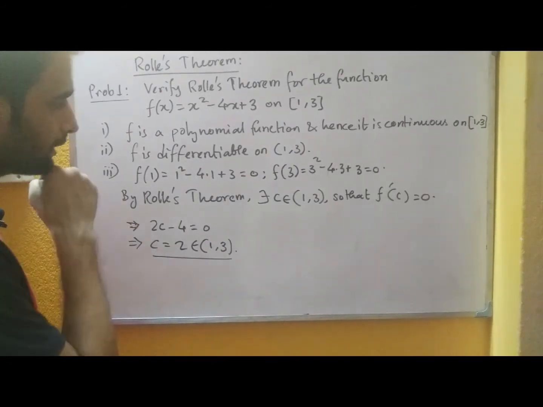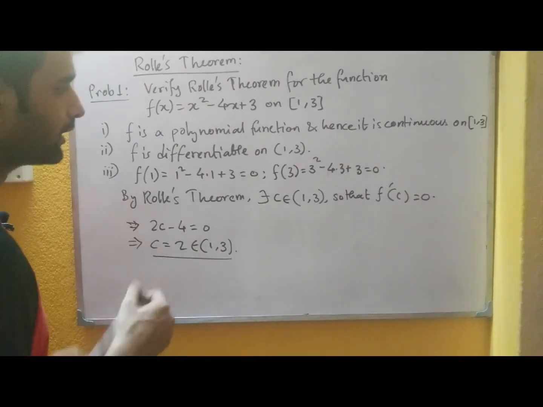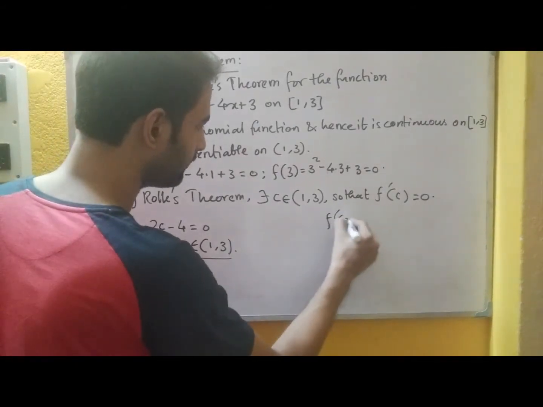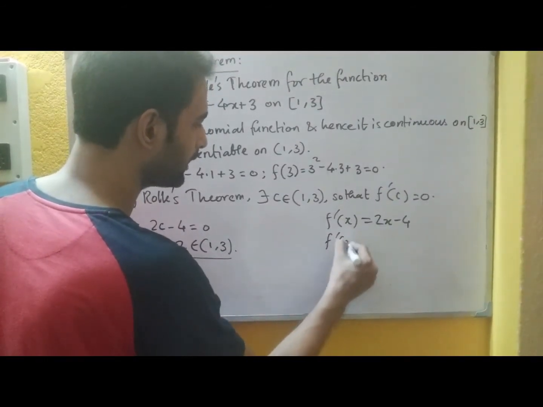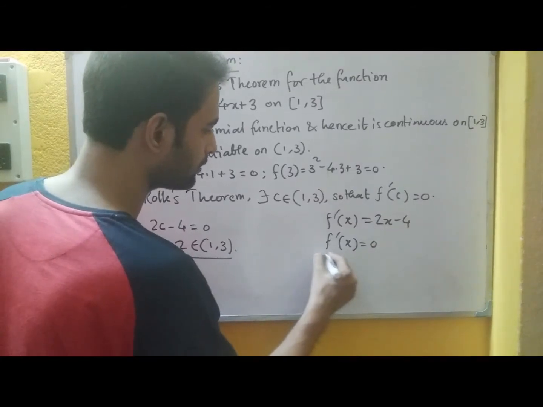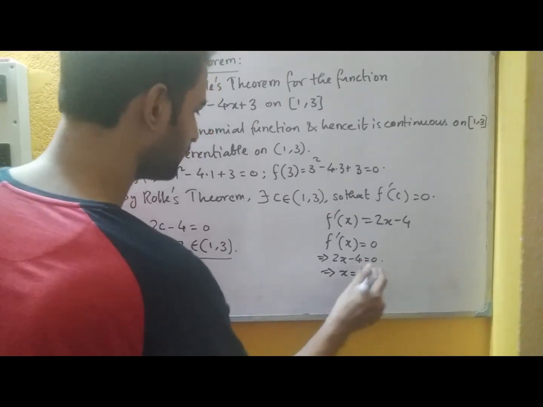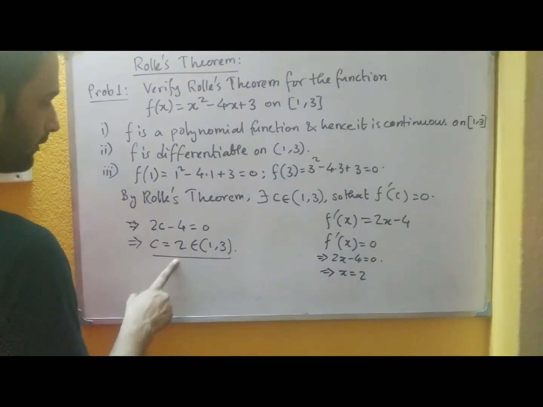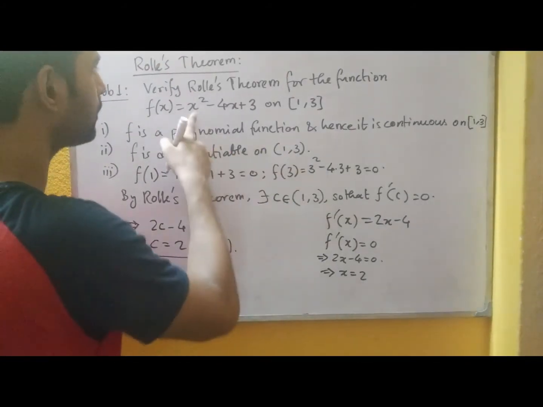So also one thing, see, the application we have seen regarding Rolle's theorem, that between any two roots of fx equals to 0 there exists a root of f dash x equals to 0. See here, what is the function f dash x? It is 2x minus 4, and if you consider the equation f dash x equals to 0, you see 2x minus 4 equals to 0, that has a root x equals to 2, that we are obtaining here at the point C, and 1 and 3 are the roots of fx equals to 0.